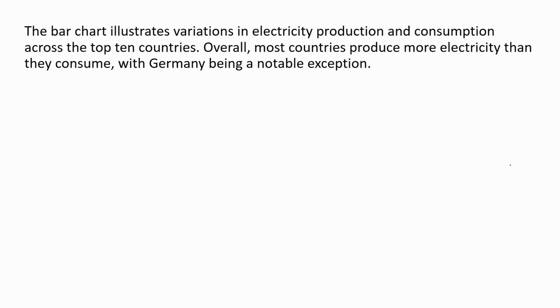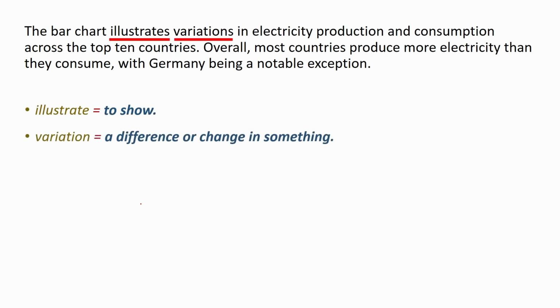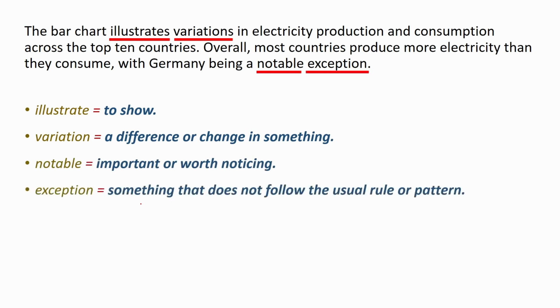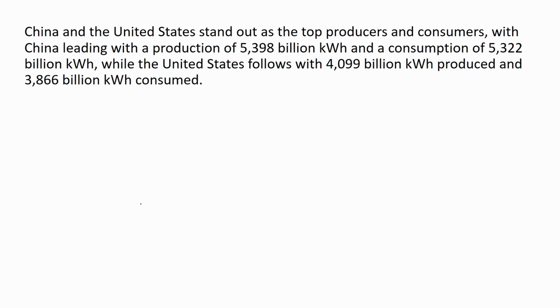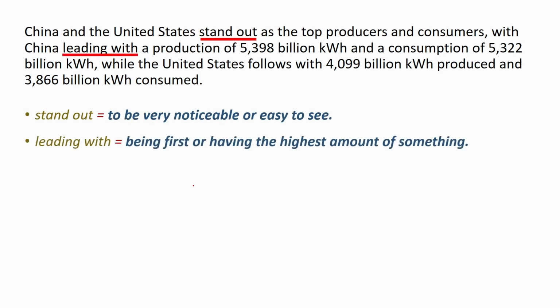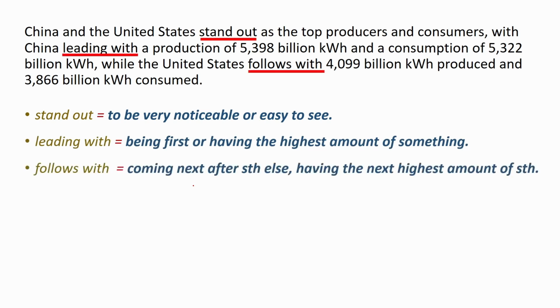All right, now let's talk about some of the useful words I used in this essay. The first word, illustrate: to show. Variation: a difference or change in something. Notable: important or worth noticing. Exception: something that does not follow the usual rule or pattern, in this case, Germany. Now, the first body paragraph. Stand out: to be very noticeable or easy to see. Leading with: being first or having the highest amount of something. Follows with: coming next after something else, having the next highest amount of something.